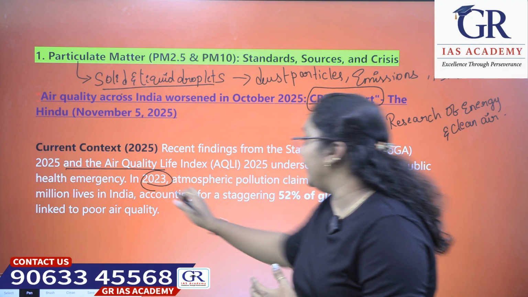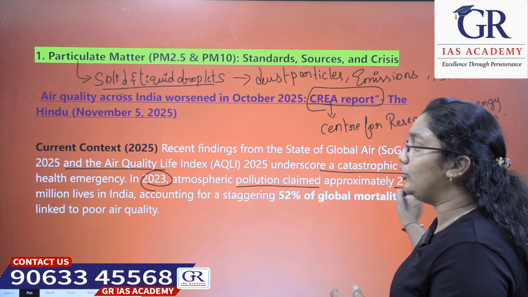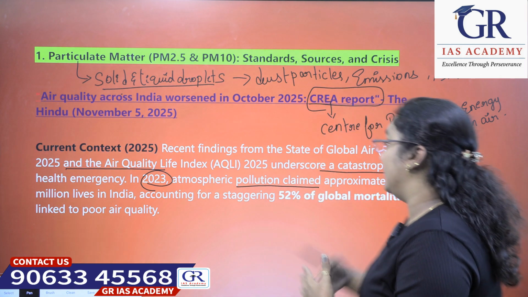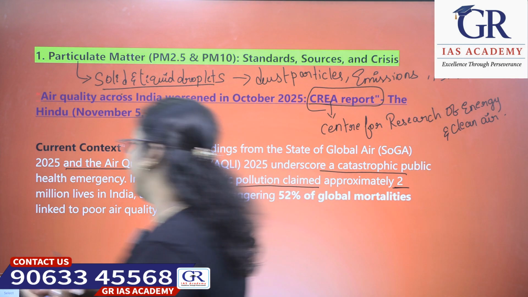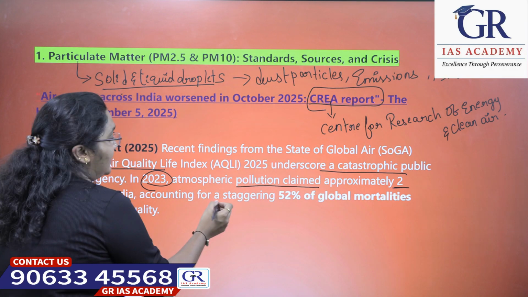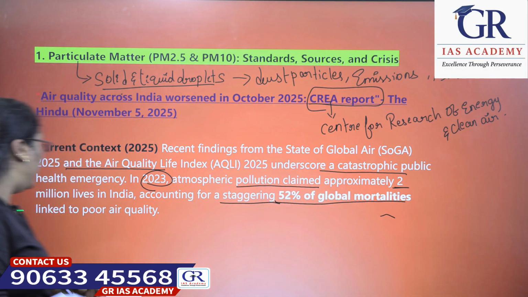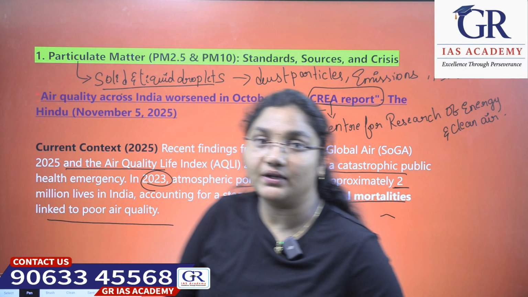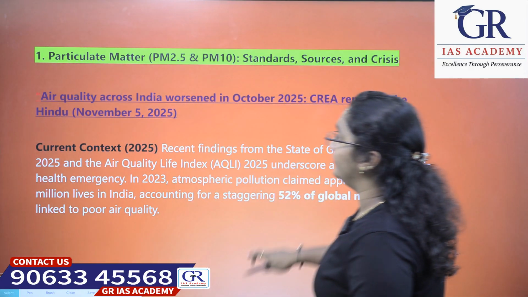In 2023, atmospheric pollution claimed approximately 2 million lives in India, accounting for a staggering 52% of global mortality linked to poor air quality. This is the current context of it.